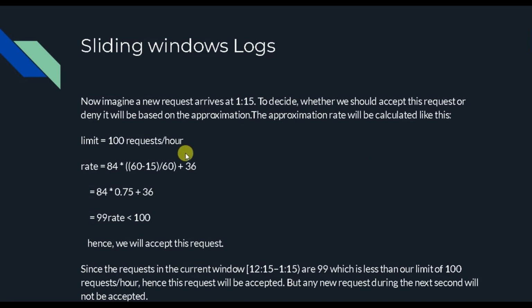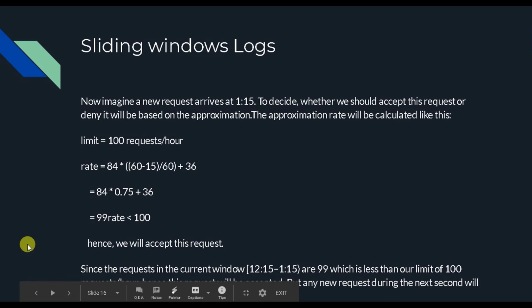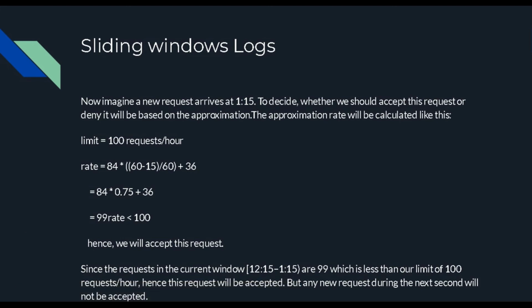So we have some kind of algorithm where we say that we have a request, we are going to accept 100 requests per hour, but 84 have come up earlier. As you can see in this sliding window, 84 requests have come up earlier. Out of that, 60 seconds were there. 15 requests have come up, started at a very corner edge where that window was going to close, divided by the 60 seconds because it's one hour, and a total of 36 requests have come up in that category.